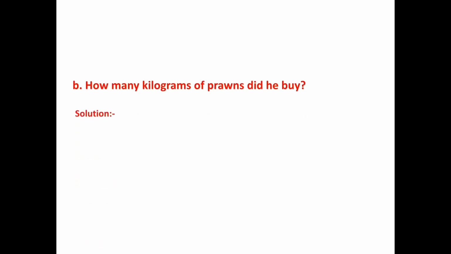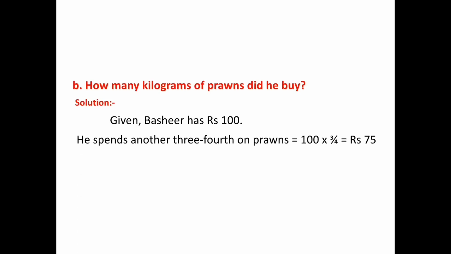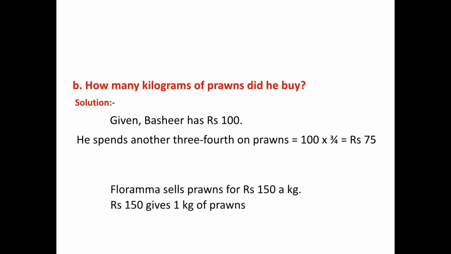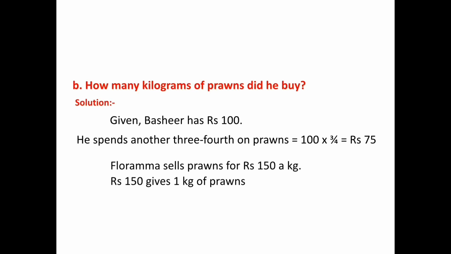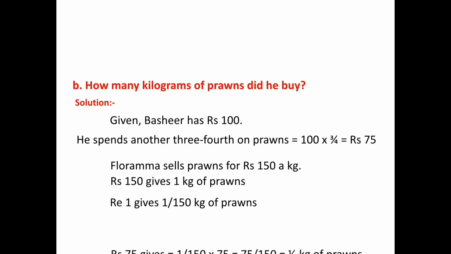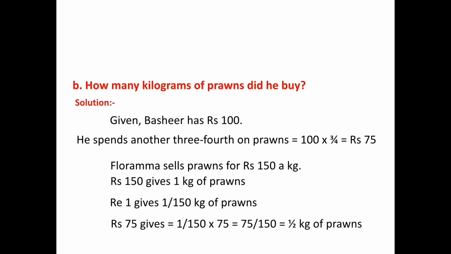It is given that Basir has 100 rupees. And he spends another 3/4 on prawns, that is 3/4 of 100 is equal to 75 rupees. Floramma sells prawns for rupees 150 a kg. Rupees 150 gives 1 kg of prawns. So 1 rupee gives 1 by 150 kg of prawns. So 75 rupees gives 1 by 150 into 75, that is equal to 75 by 150, is equal to half kg of prawns, or 1 by 2 kg of prawns.